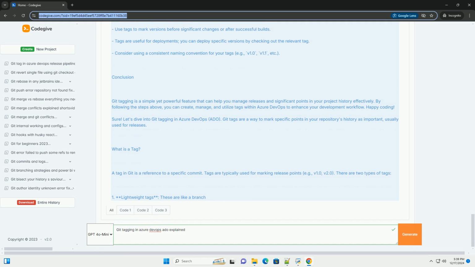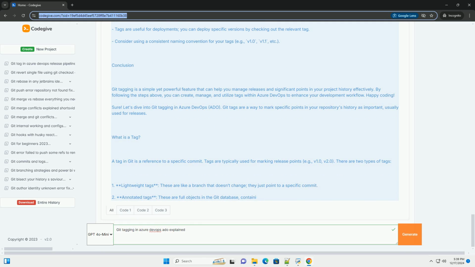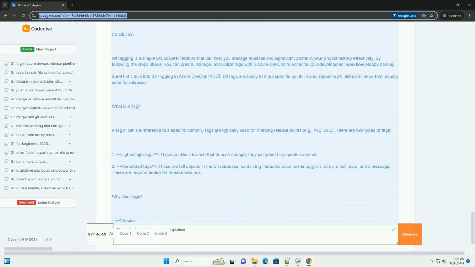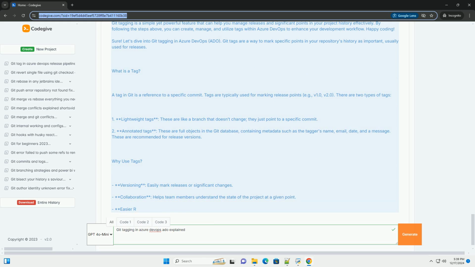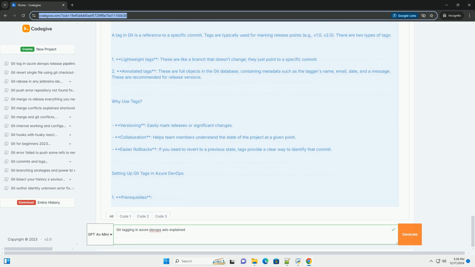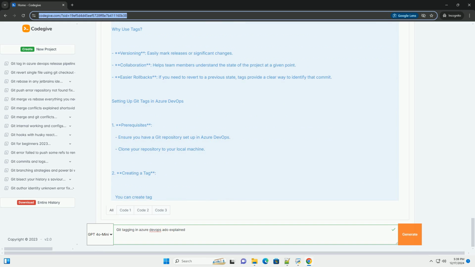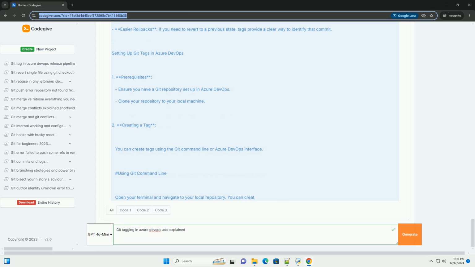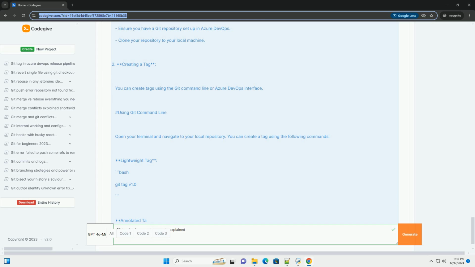Git tags are references that point to specific commits. Unlike branches, which are mutable and can change as you add more commits, tags are immutable snapshots of a commit at a certain point in time. There are two types of tags. One, lightweight tags. This is essentially a bookmark to a specific commit. Two, annotated tags. These are meant to be permanent and include a message, the tagger's name, and the date.